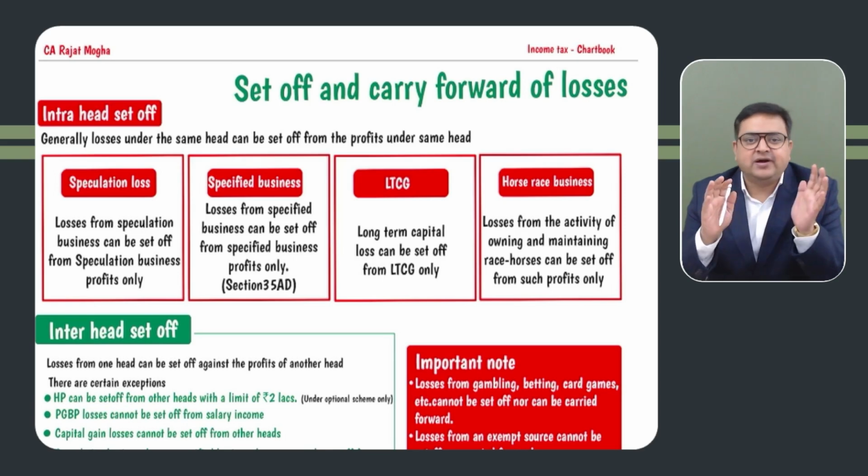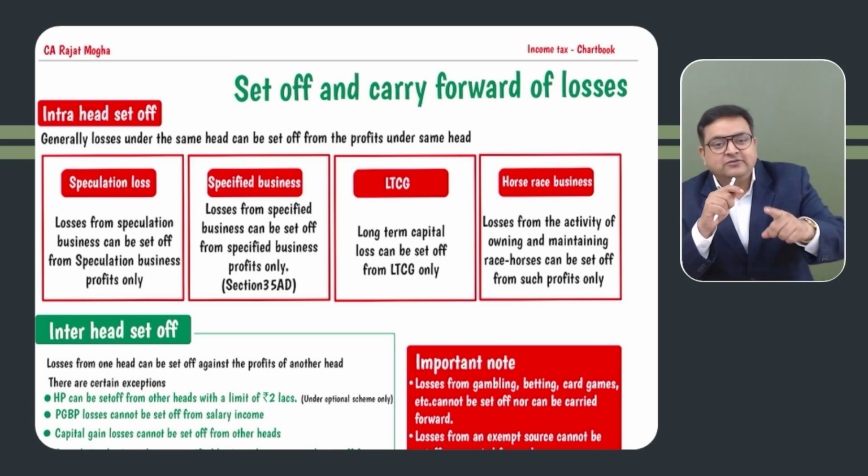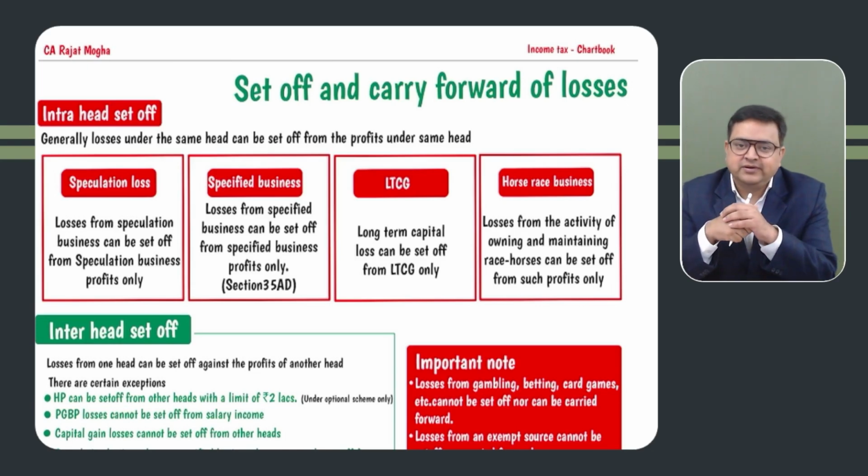Once everything is done for the current year, then see the brought forward losses. When setting off brought forward losses, check the expiry also. If that loss is already expired, whether 8 years or 4 years as the case may be, then you cannot set it off. Got it?